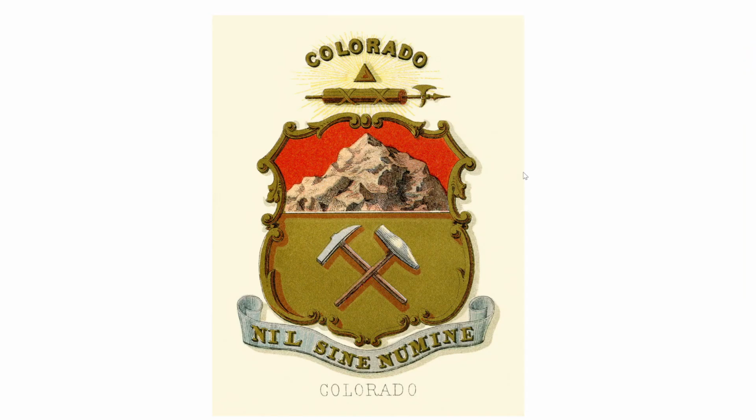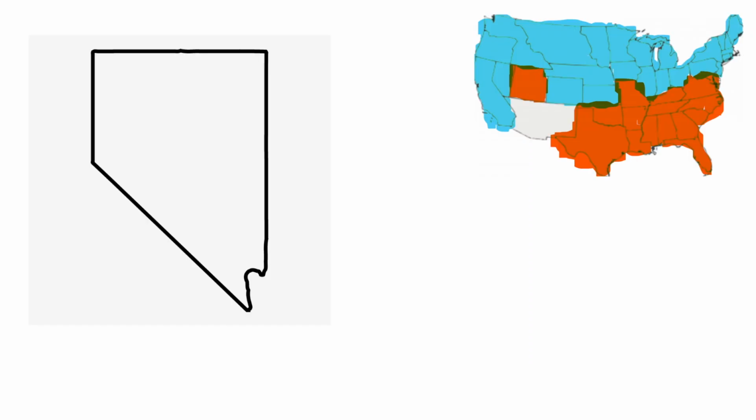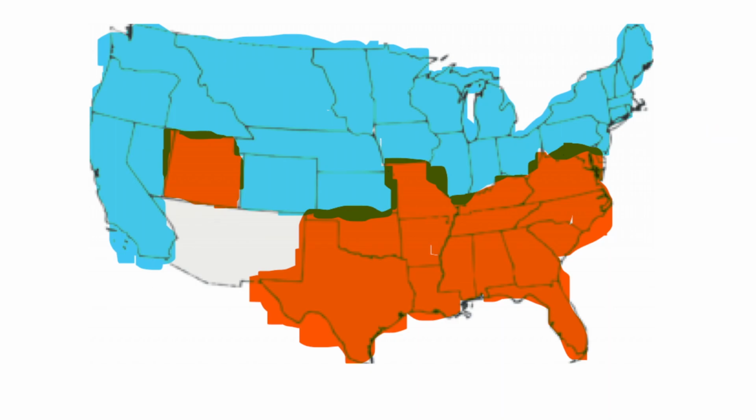So Colorado would be admitted as a free state, most likely, or a free territory, because it was already established as such by James Buchanan. In Utah they had the popular sovereignty idea, but many people in Utah had supported the practice of slavery, so Utah would probably be admitted as a slave territory and later a slave state. Nevada, on the other hand, would probably be carved out of Utah. It already had been under Buchanan, and the territory of Nevada would probably want to be admitted in as a free state. So this would be the map over here.